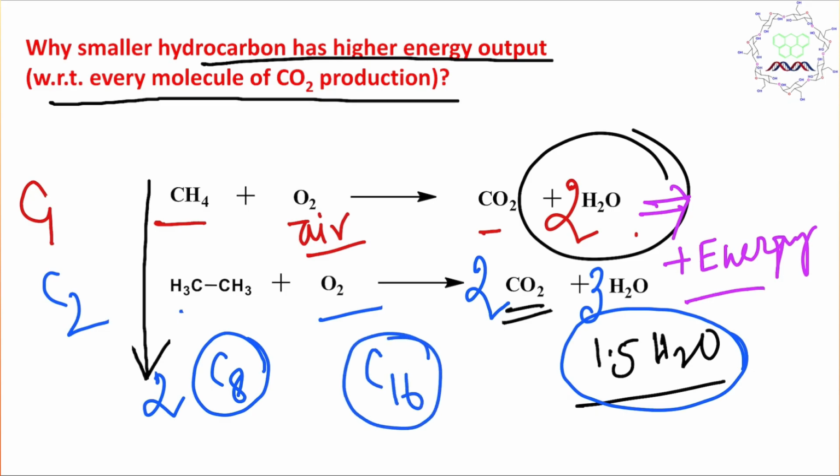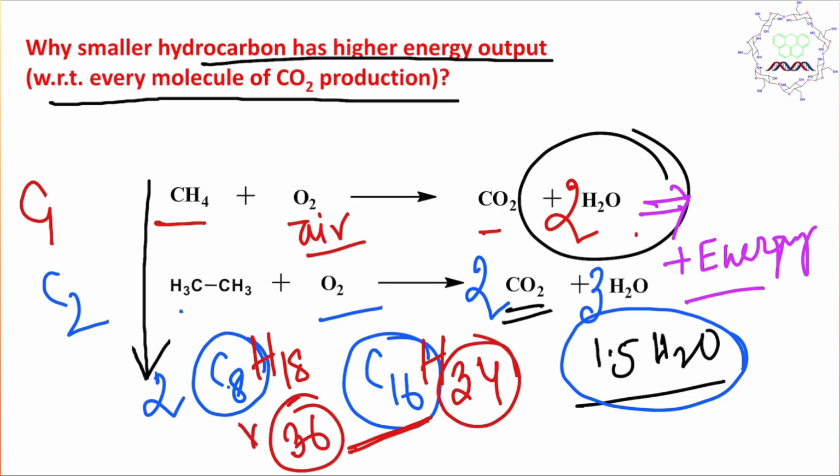And why this difference? Because C8 is C8H18, but in this case the unit is CH2 times 8, hmm, C16H34. So if you multiply, it will be 36 hydrogen here, 34 hydrogen here, so ultimately less.